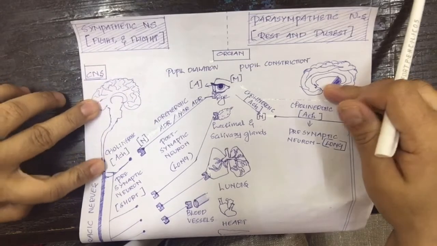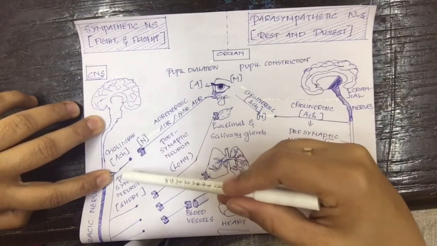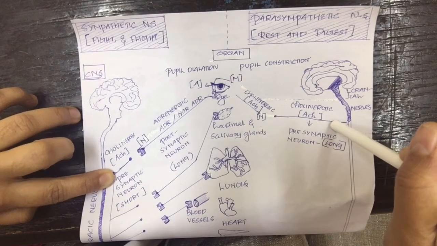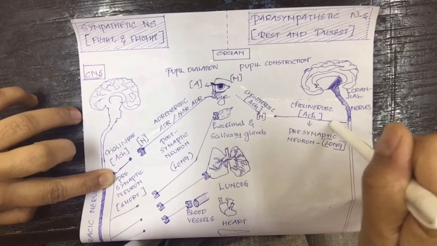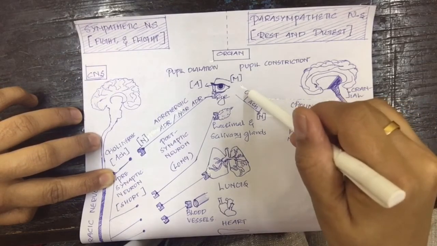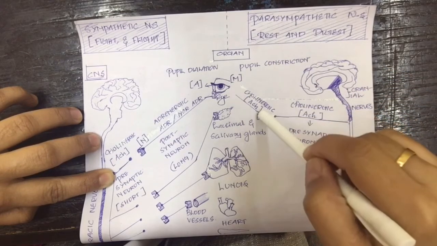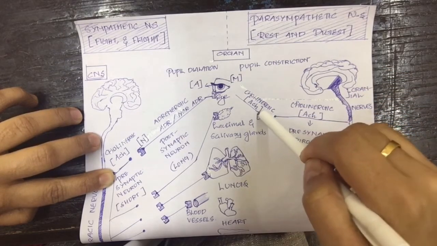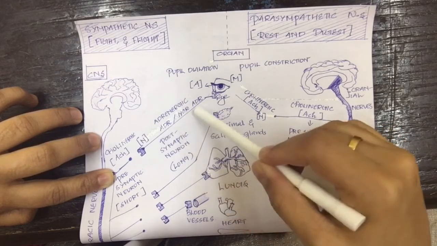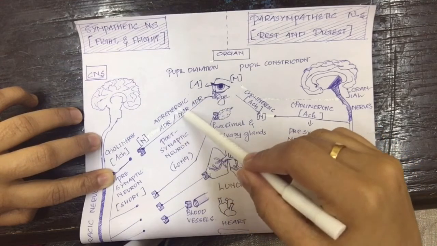So you can see the neurotransmitter released at the preganglionic neuron of both sympathetic and parasympathetic nervous system is acetylcholine, and the postsynaptic neuron of parasympathetic nervous system is also acetylcholine. But the neurotransmitter released in the postsynaptic neuron of sympathetic nervous system is adrenaline or noradrenaline.